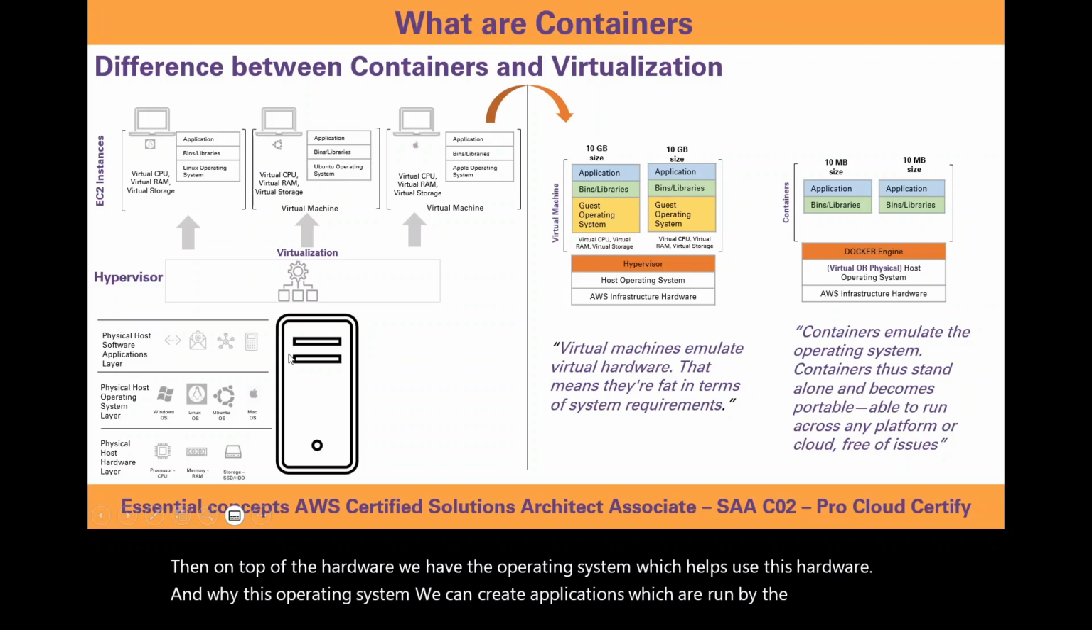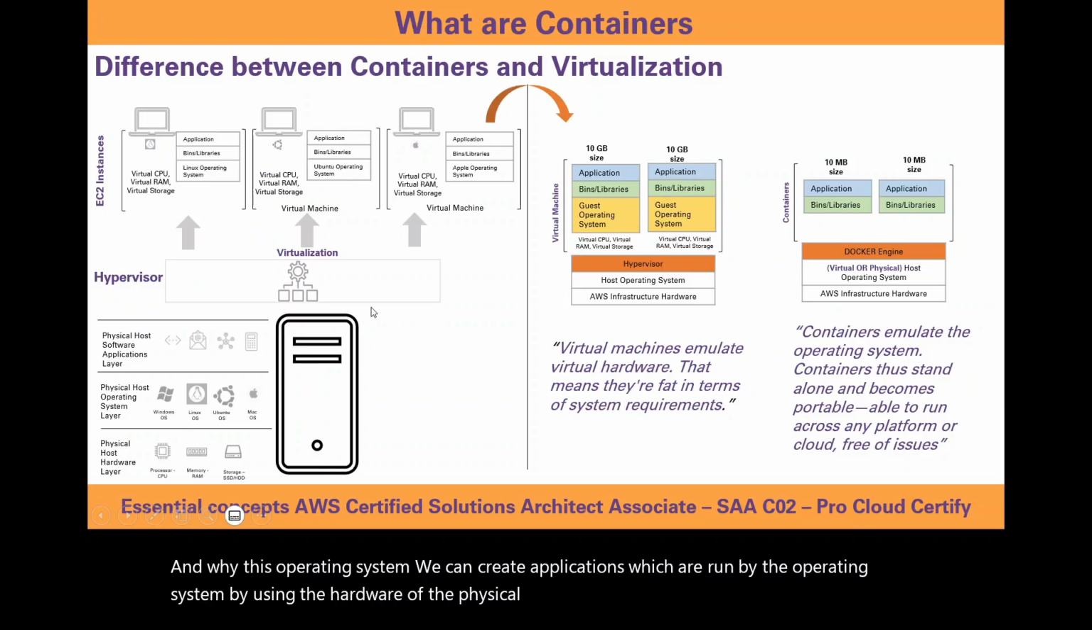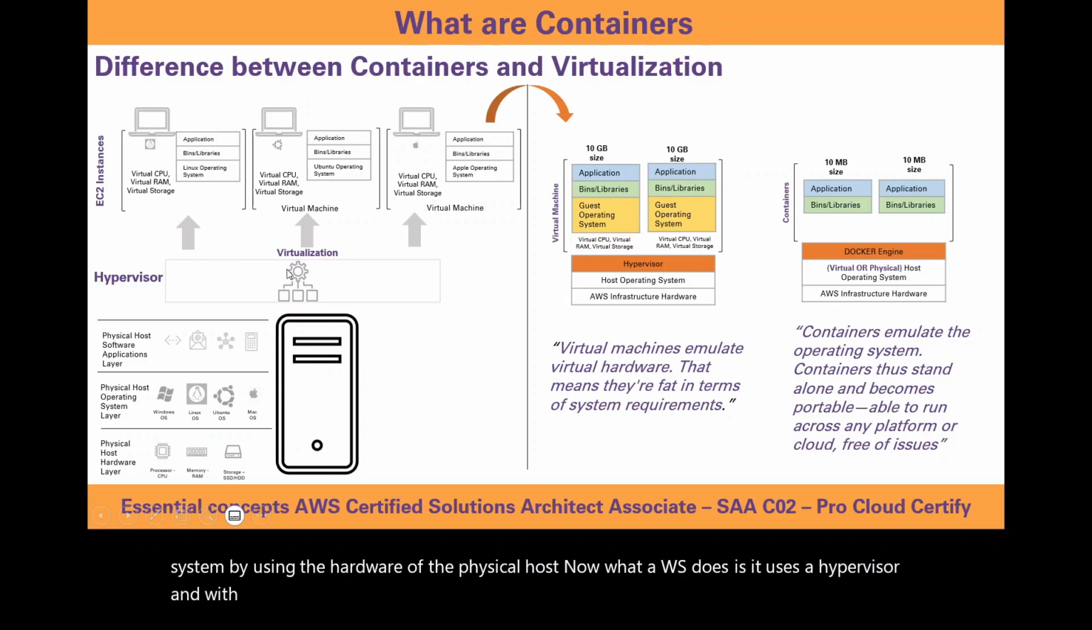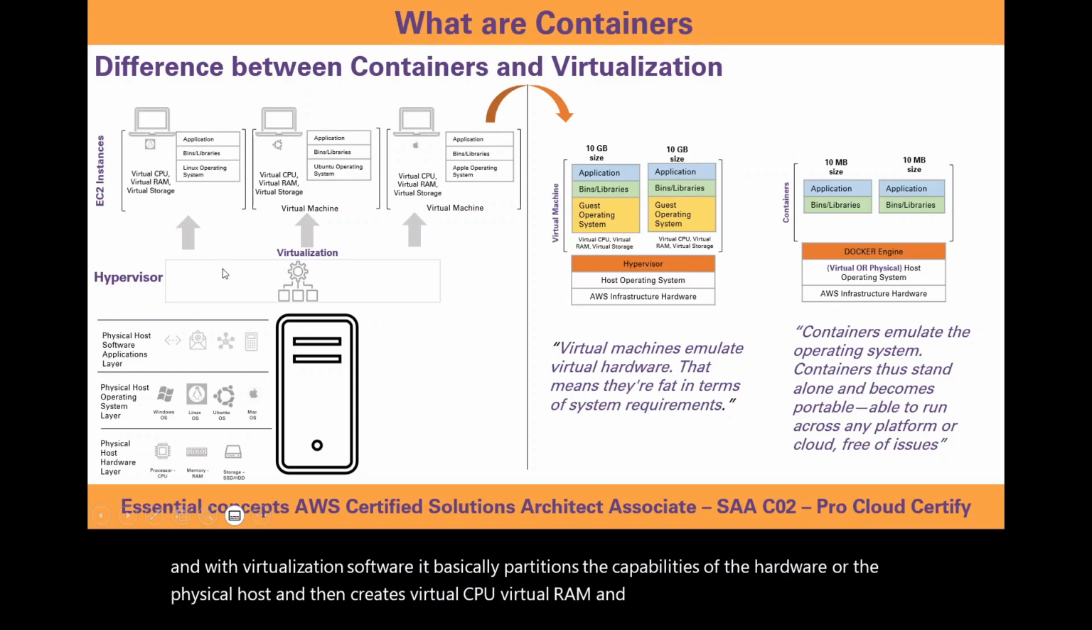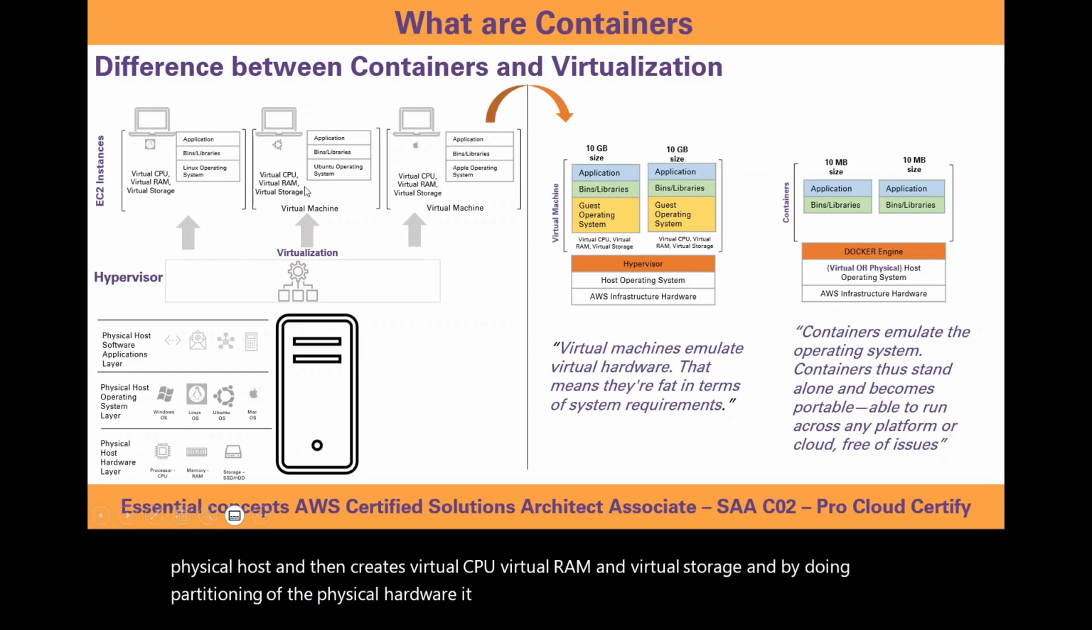of the physical host. Now what AWS does is it uses a hypervisor, and with virtualization software, it basically partitions the capabilities of the hardware or the physical host and then creates virtual CPU, virtual RAM, and virtual storage. And by partitioning the physical hardware, it is able to create many instances which can be used, also known as virtual machines.